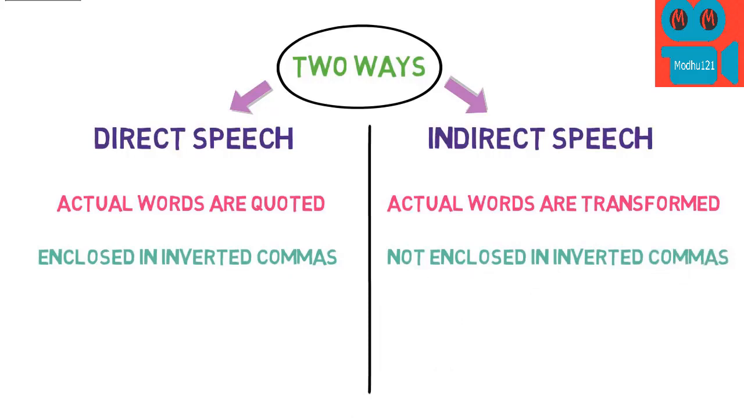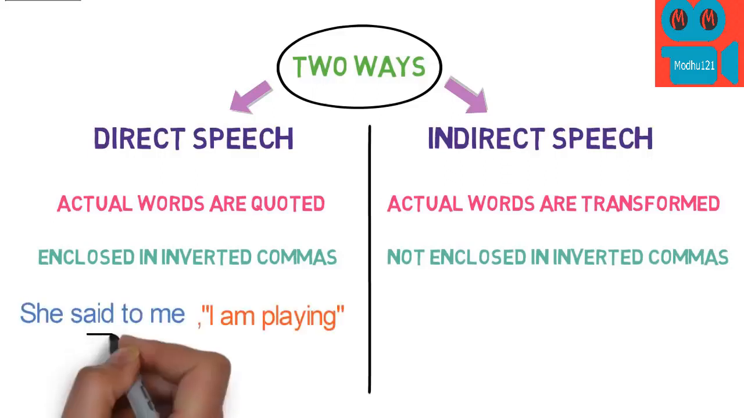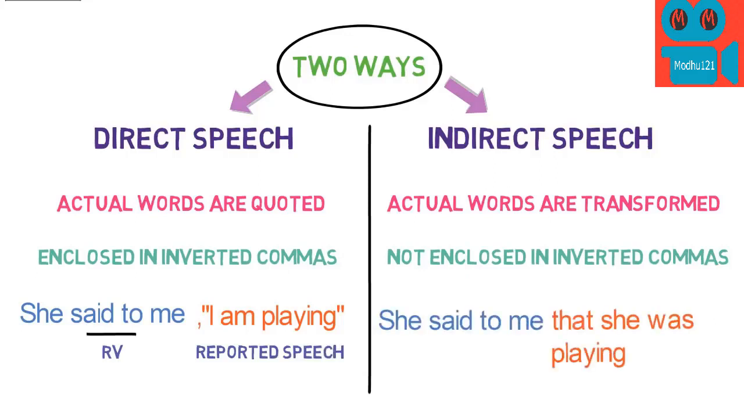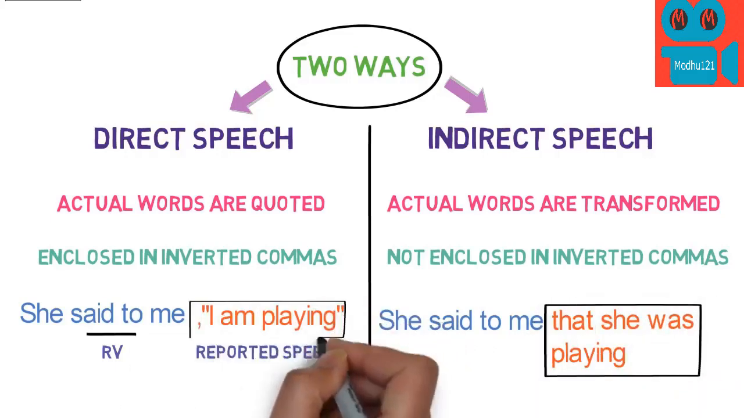Let's look into an example of direct speech. She said to me, "I am playing." Here, said to is the reporting verb and I am playing is the reported speech. In the indirect speech, the sentence will be written like this: She said to me that she was playing. Now, you can see the two sentences. The second sentence is the transformed version of the first sentence.